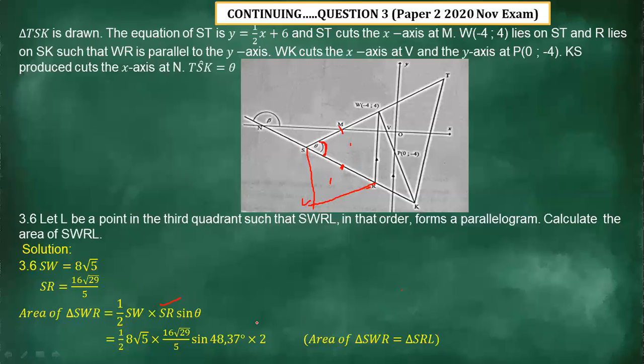Alright, now that's why we said times 2, because the area of triangle SWR is equal to the area of triangle SRL. So hence we multiply by two because it's twice. Then that gives us what? Not angle, but the area. The area gives us 230,14 square units. So now we have determined the area of SWRL.